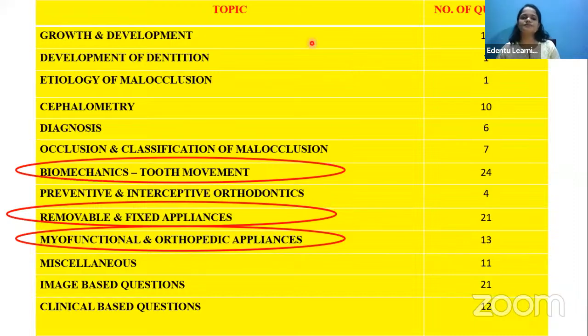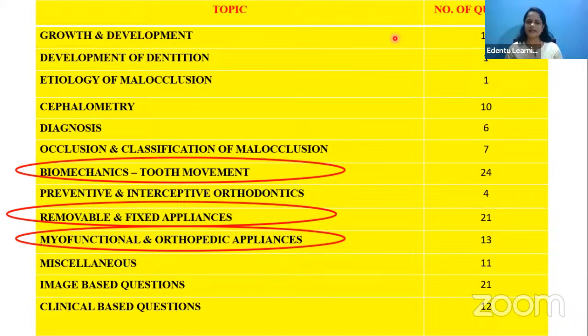Okay, so like in growth and development, yes. Likewise, each chapter.